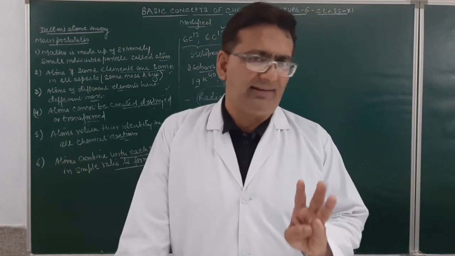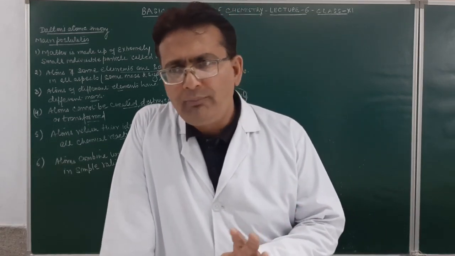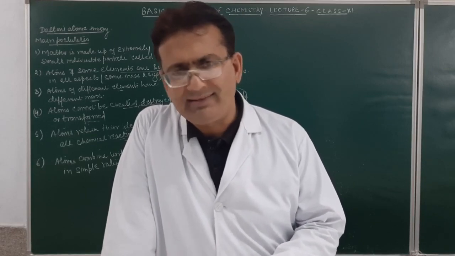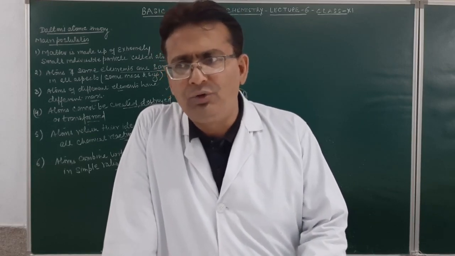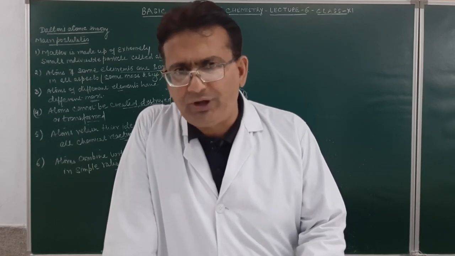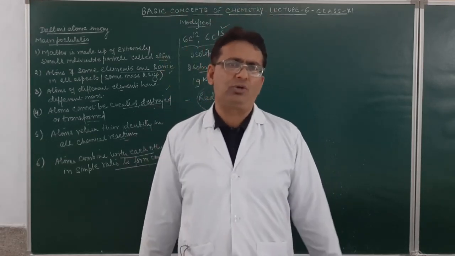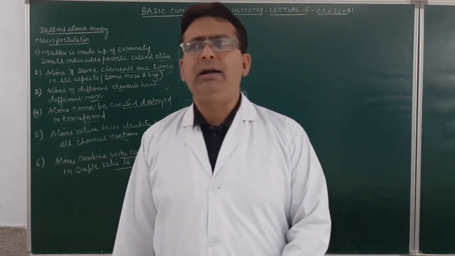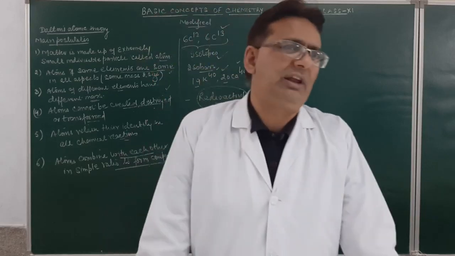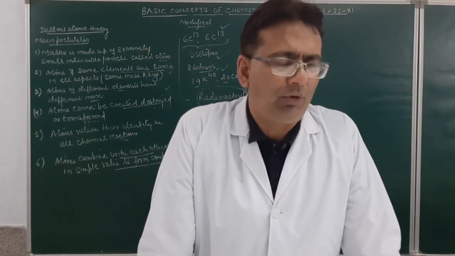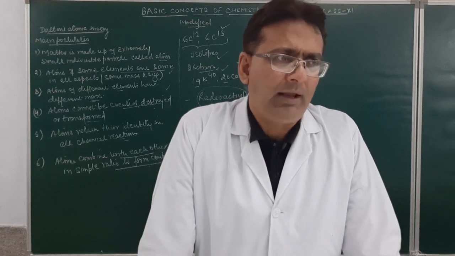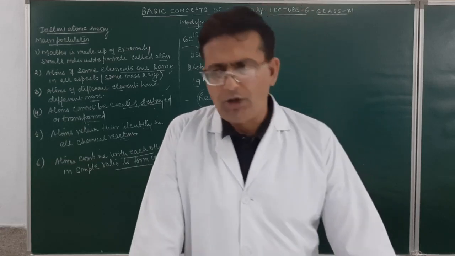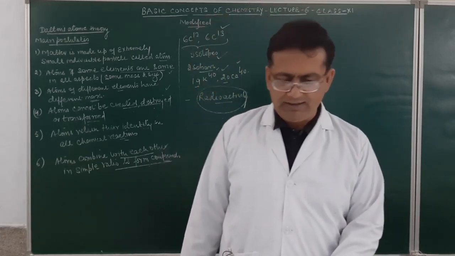Now, what have we studied in this chapter? First of all, we introduced a brief classification, then we discussed measurements in chemistry, then significant figures, and then the definitions of element, compound and mixture, and then the laws of chemical combination. The laws that we discussed were the law of conservation of mass, the law of constant proportion, the law of multiple proportion, the law of reciprocal proportion, and Gay-Lussac's law of combining volumes.